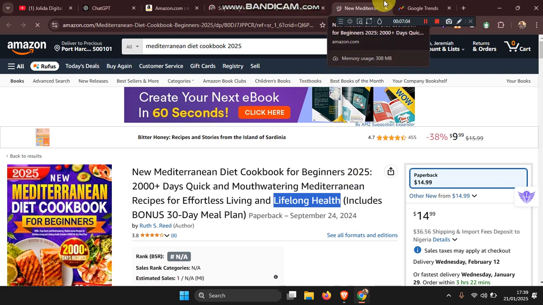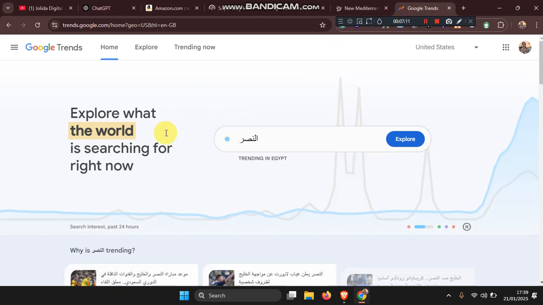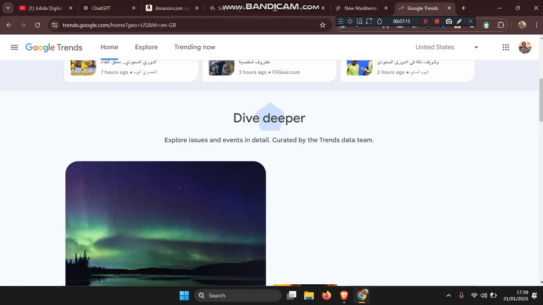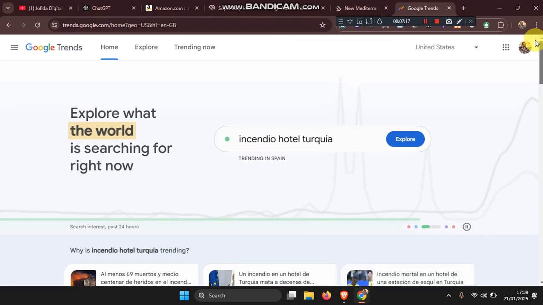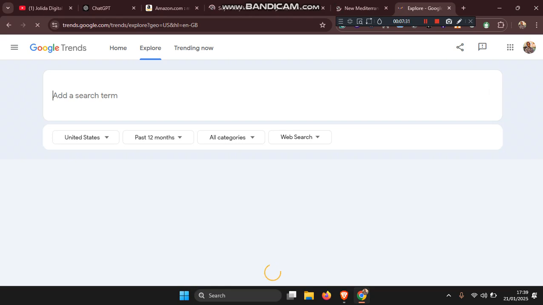And then the last method is Google Trends. All right, this is Google Trends. Now basically, if you are into writing trends or books that have to do with maybe biographies and all that, especially trends per se, you can get your keyword here. It's as easy as that. The moment you click on the word, you see keywords that are already ranking on Google for that particular topic.